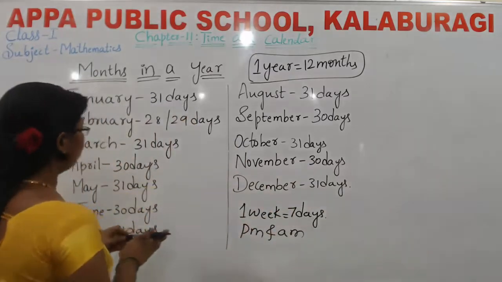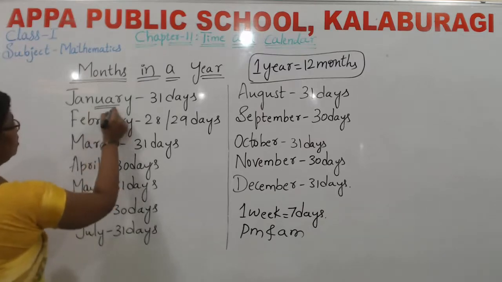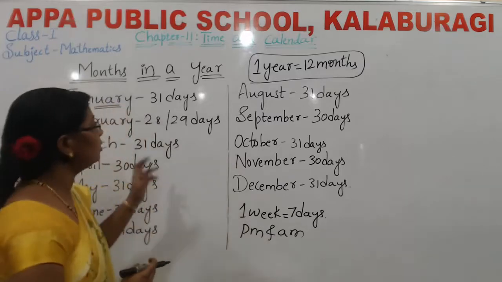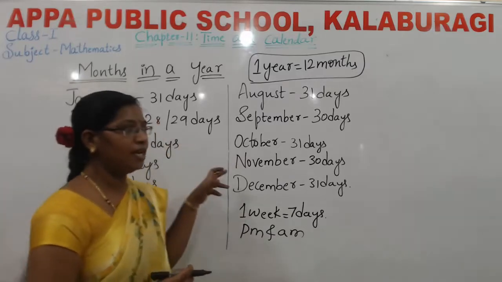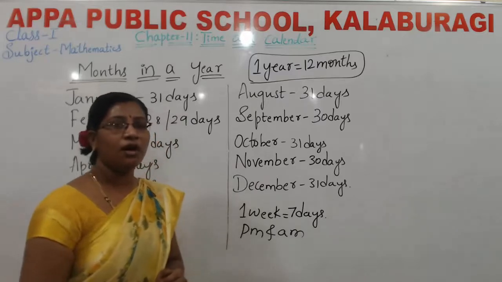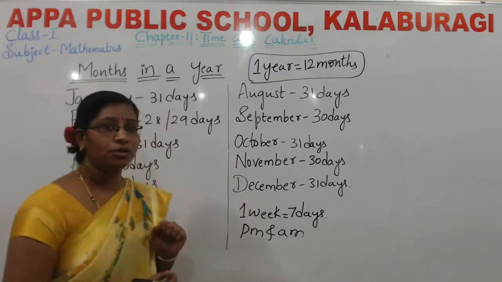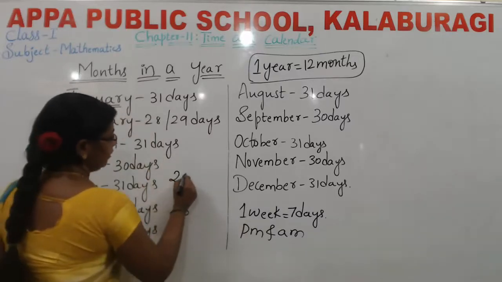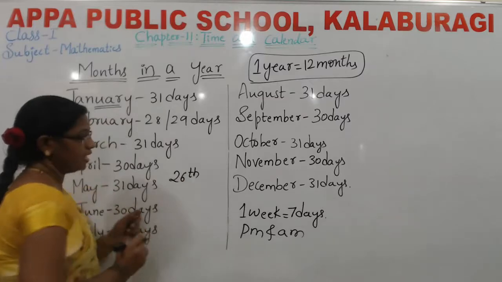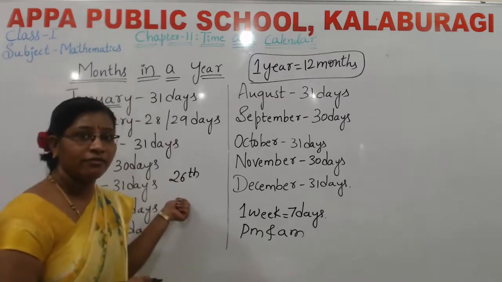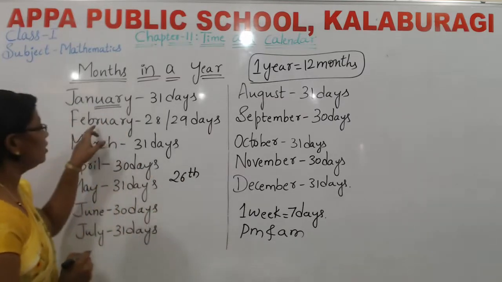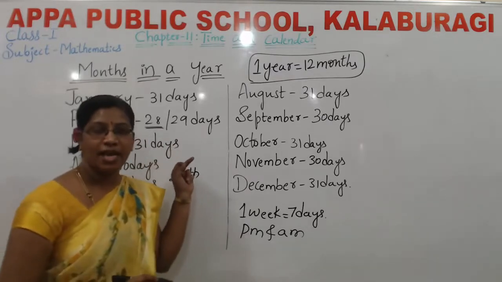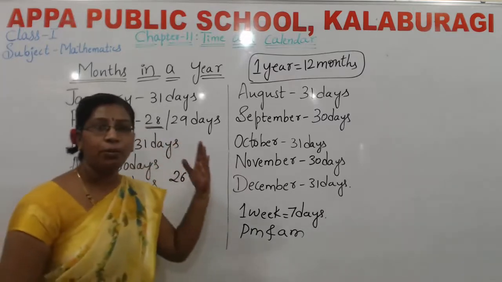And one more thing you should remember here: in the January month, what are the important festivals? That may be Republic Day and Independence Day. In which month do we celebrate these? You should remember everything here. In the January month, 26th, what do we celebrate? Very good, Republic Day. In the February month, we celebrate 28th, National Science Day. Yes, very good. You should remember the important dates.